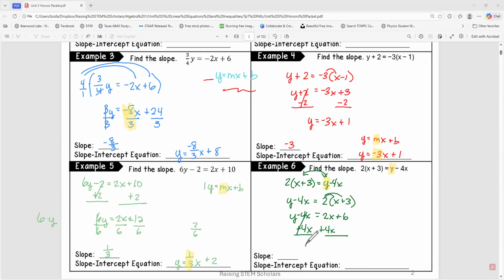So we get y equals 2x plus 4x is 6x plus 6. I can write this down here. And then my number that is in this position, in the M spot, that's my slope.